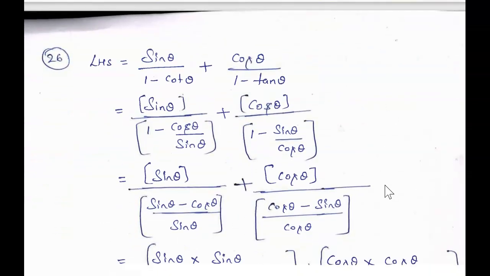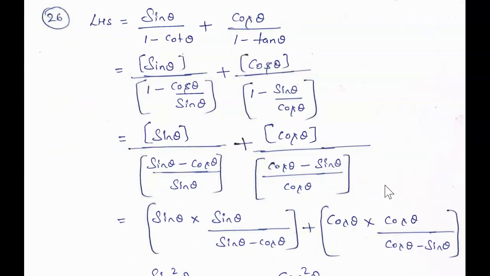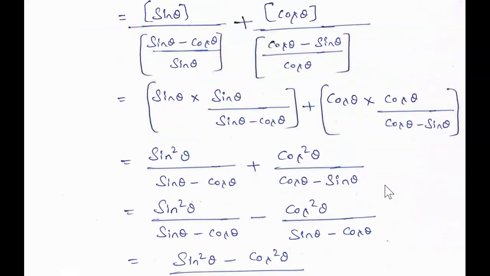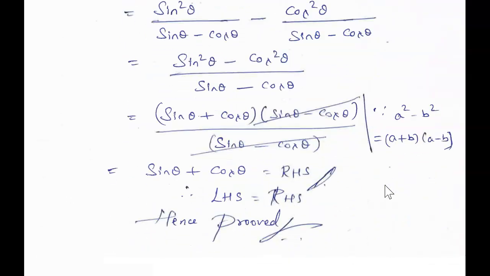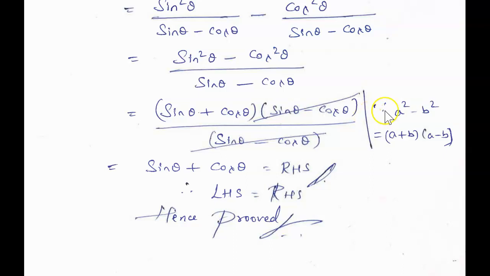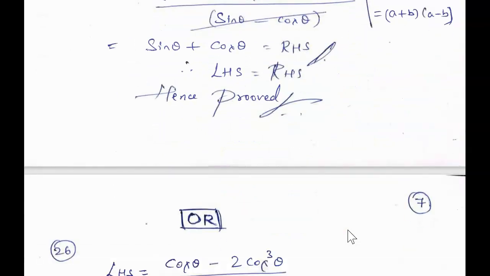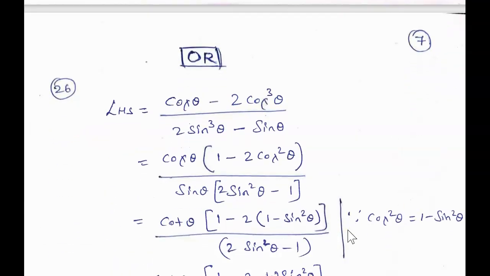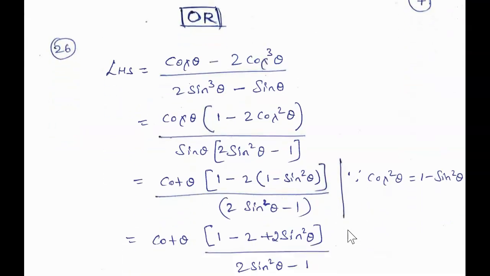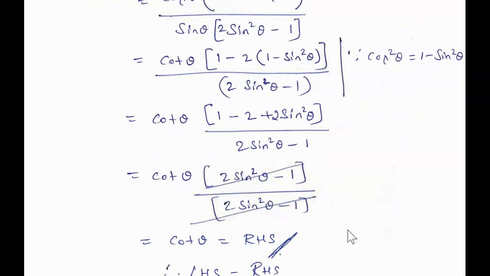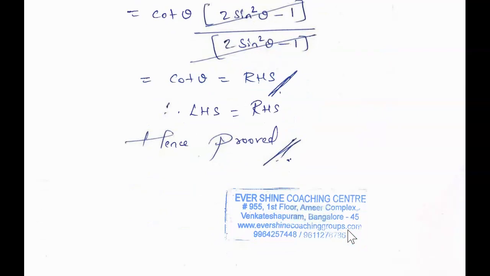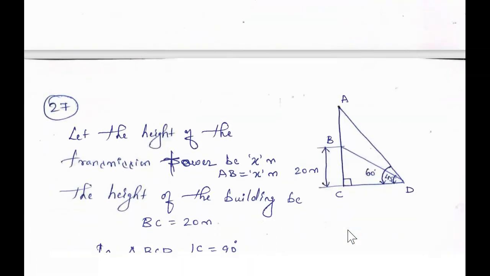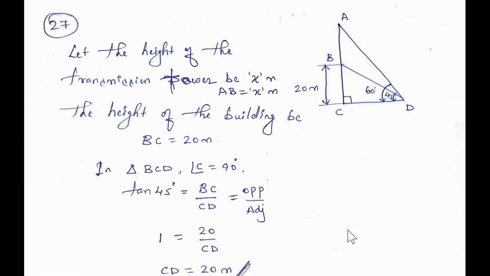Next, question number 26 from trigonometry. As you can see here the steps, and if in any step you give any reason, please try to highlight it as I have done here. Hence proved. And there is a choice question in this problem they have given, or as you can see here. We have proved this case. And then question number 27. This is from your applications of trigonometry.